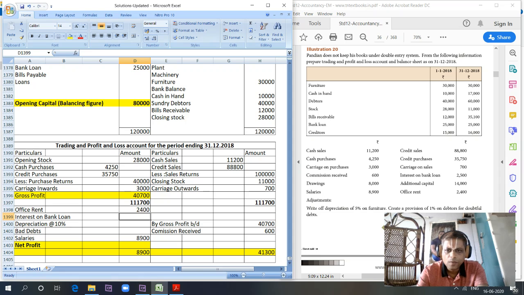Interest on bank loan is 2,500. Then we have depreciation at the rate of 5% on furniture. Furniture cost is 30,000. So 30,000 into 5% is 1,500.